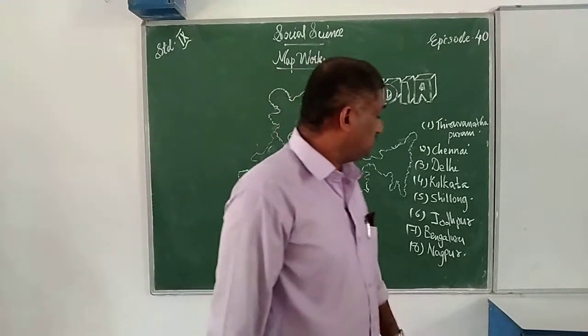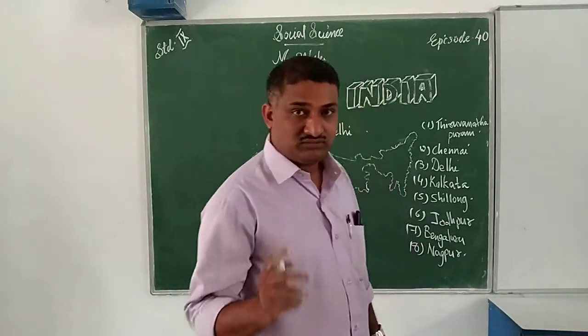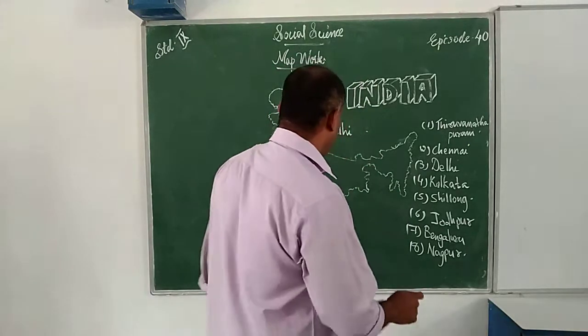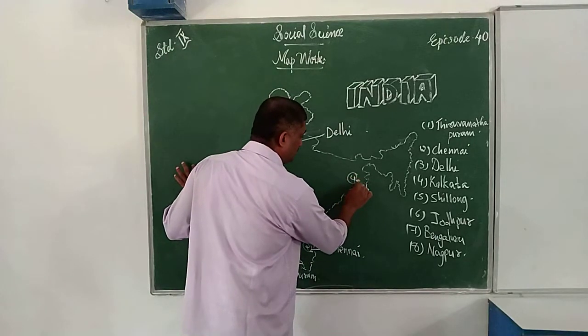Next, fourth one. Which is the fourth one? That is Kolkata. That is the main city, also a main city in India. That is Kolkata. Where you have to locate it here. That is the fourth one, Kolkata.